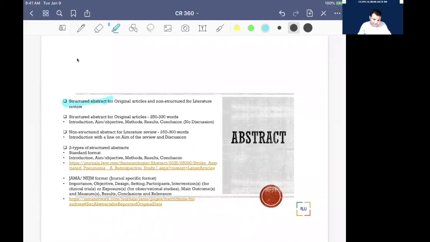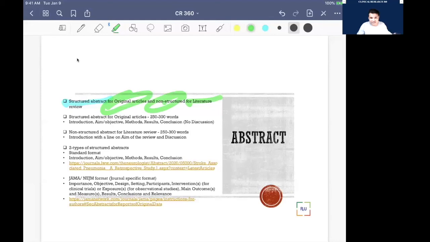So when you're writing an original article, it should be a structured abstract. And one is the non-structured abstract for literature review. As you know the different types of original article, all those types deserve a structured abstract. We'll cover how it looks. And then literature review has a non-structured abstract.